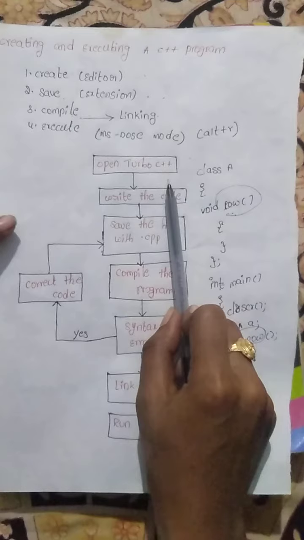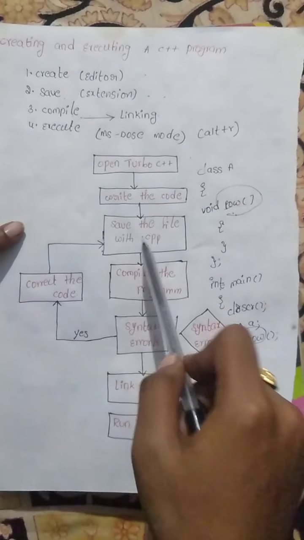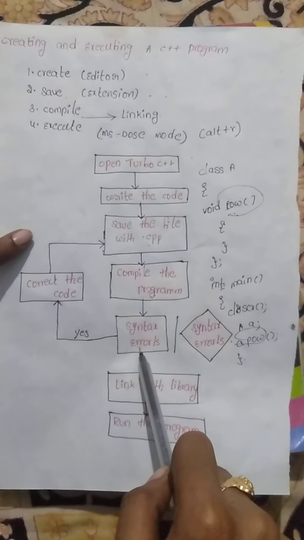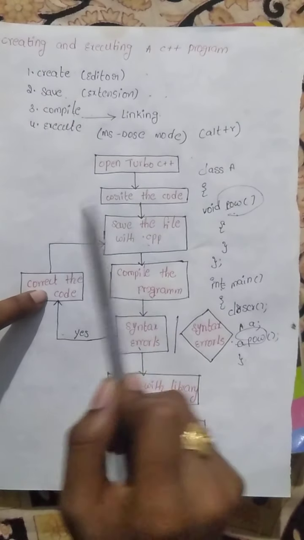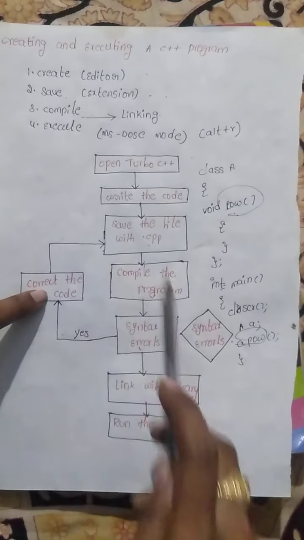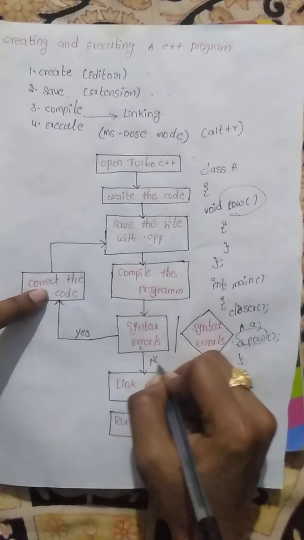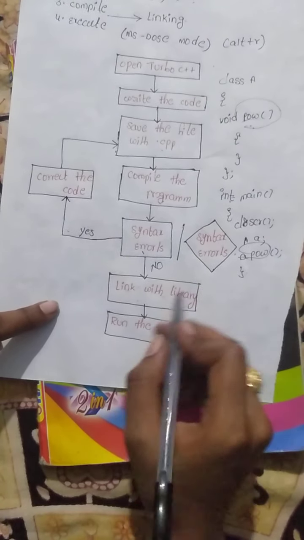Next, this is the process. Open the Turbo C++ editor. Next, write the code. Save the file with .cpp. Next, compile the program. If any syntax errors are there, correct the code and again save the file with .cpp. If there are no errors, link with the library.